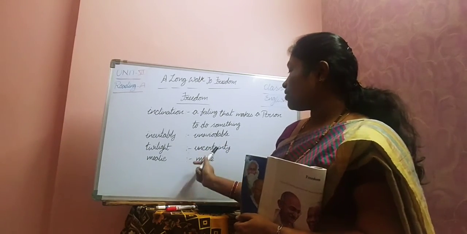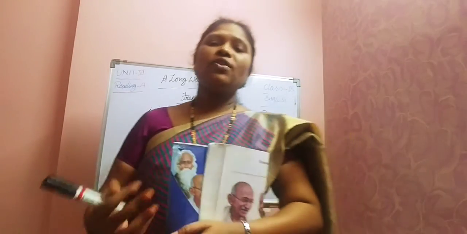Twilight means uncertainty, not sure. So if any person tries this, definitely that person has to live away from his family, and secretly. If he is leading a protest to get freedom for his country, he has to stay away from his family, and he will be treated as a rebel.